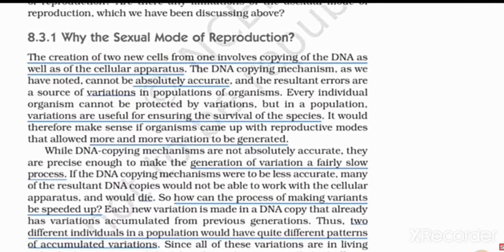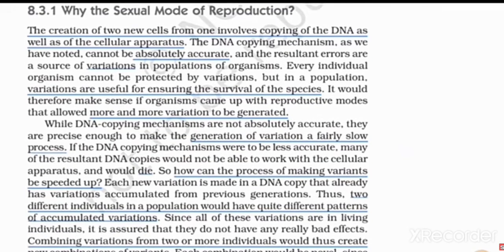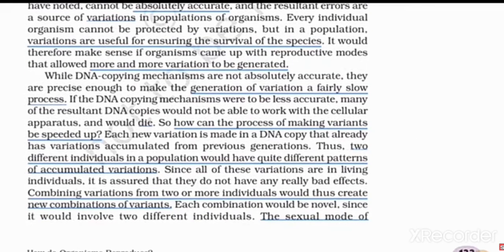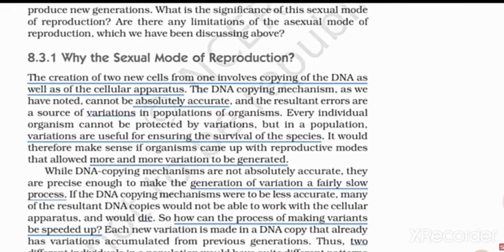The DNA copying mechanism, as we have noted, cannot be absolutely accurate. DNA copying means the parents have different DNAs, so the copying cannot be accurate. The DNA copying mechanism cannot be absolutely accurate, and the result of the error is variation.